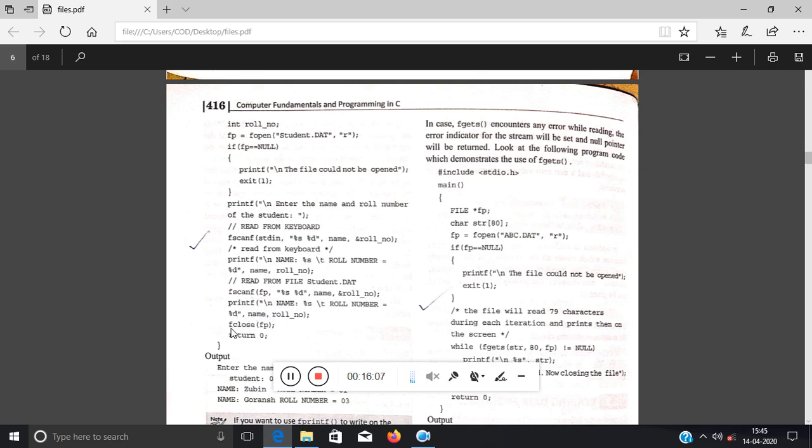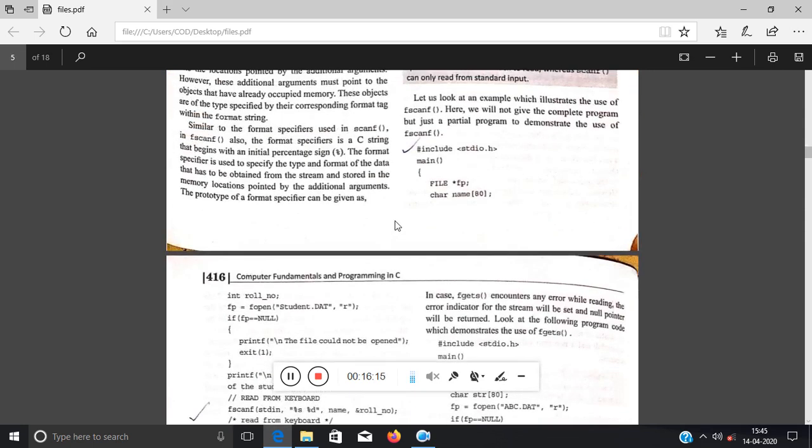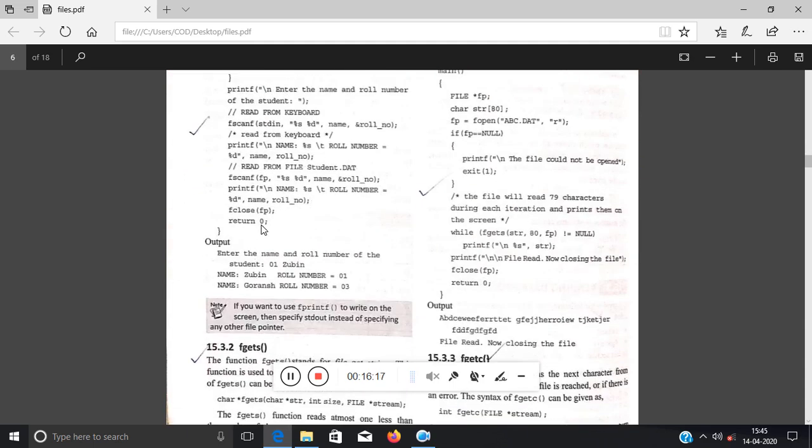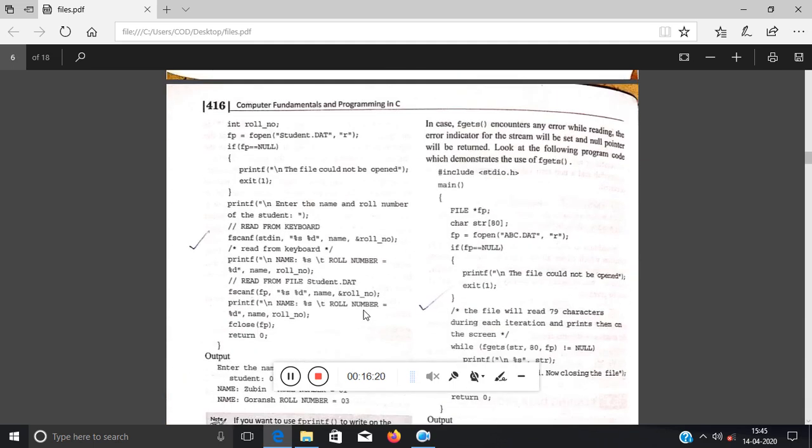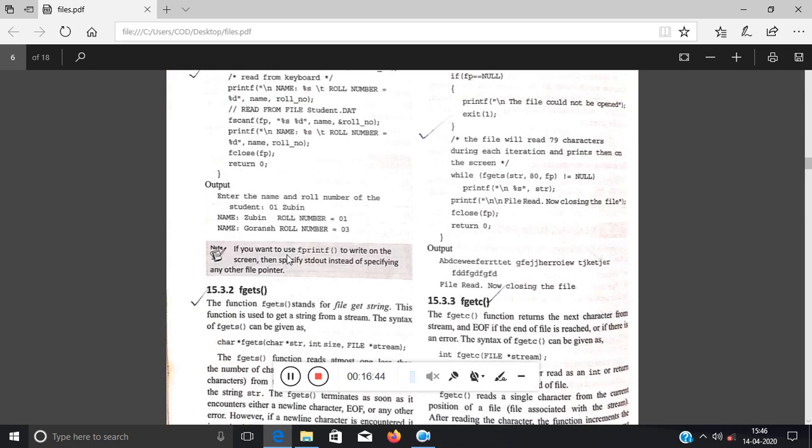At the end, you have to close the file. fclose which file? student.dat. student.dat is linked with fp, so I have passed fp over here. And I have taken int main suppose, so I am returning 0. They have not written it over here. So simple as that. Clear? So I have wrongly told you that fscanf uses three functions, actually two: fscanf from stdin and fscanf from file pointer. And for stdout, you have to use fprintf, right? Since it is the output, it obviously will not be done by fscanf. Clear? So this part is done.